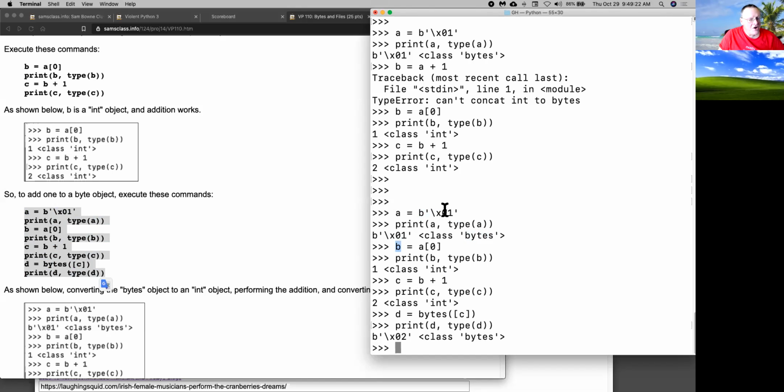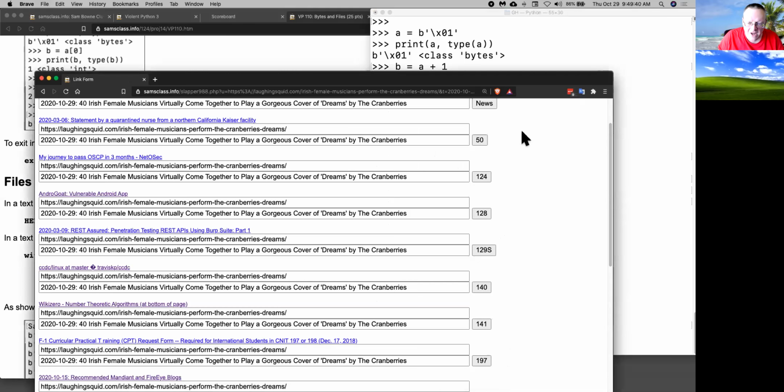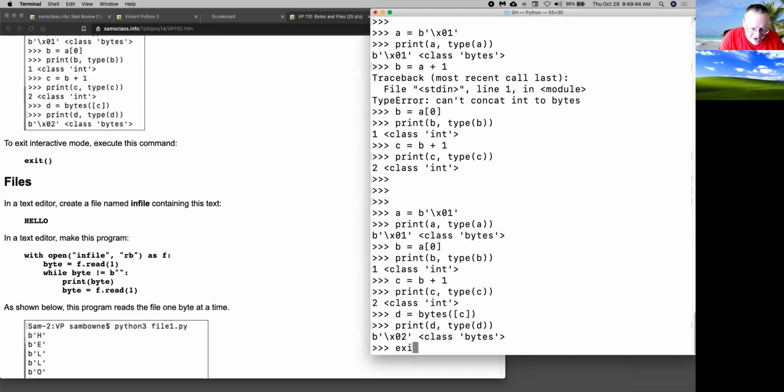Now I don't change the old byte object, which by the way is immutable. I create a new byte object, d, from c, and d is now an object of type bytes that contains 2. So I have done the addition, but it does require sort of going around in a circle to get things done. All right, let me get this out of here. So I exit from there.